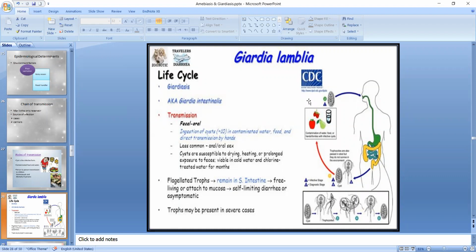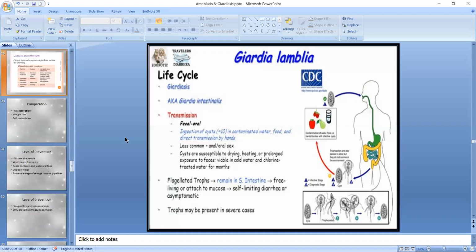This is the life cycle of Giardia lamblia, and you can see that the cystic form is passed into the feces, and then it is again ingested by a human being through polluted water and contaminated food, and it goes into the stomach and causes infection like giardiasis.